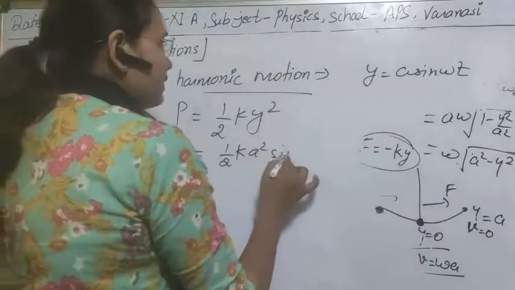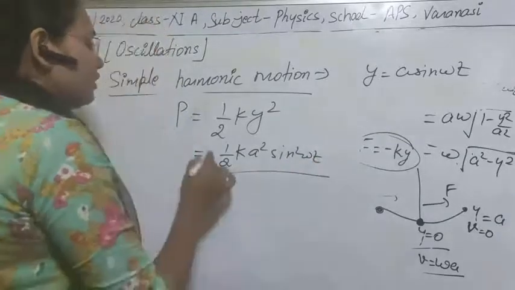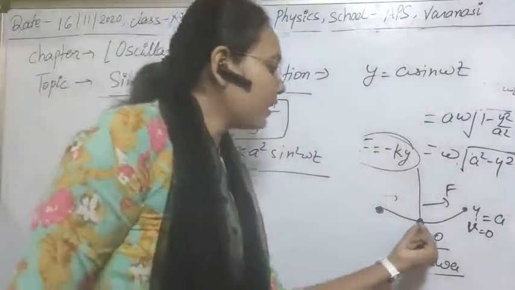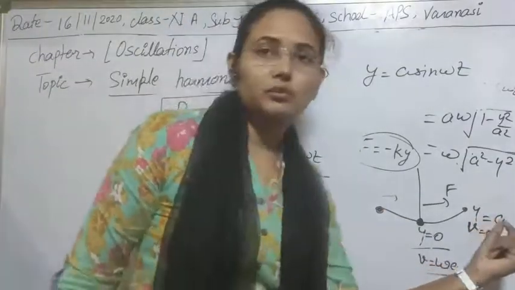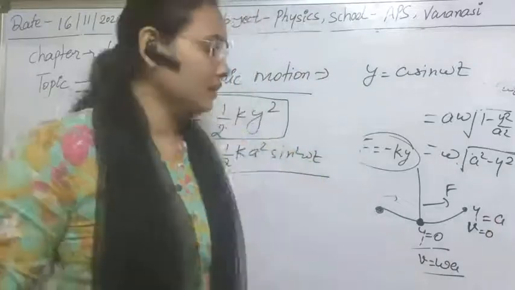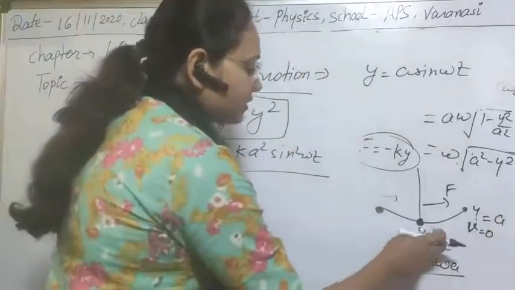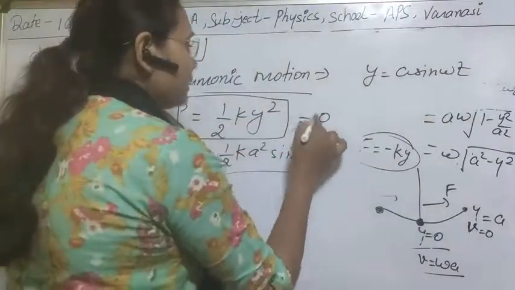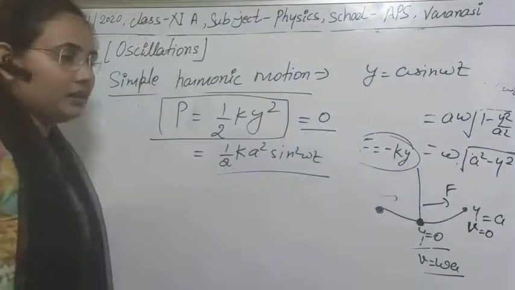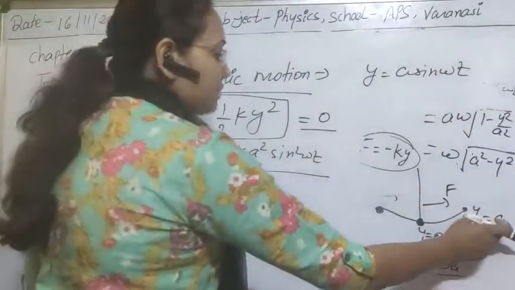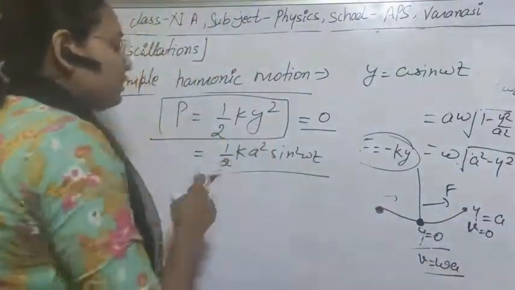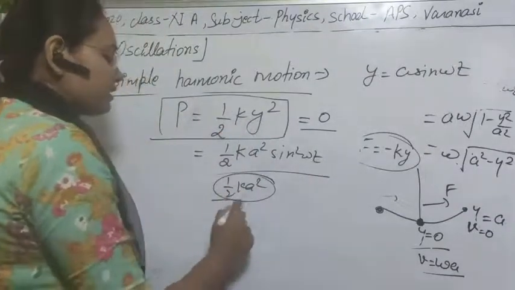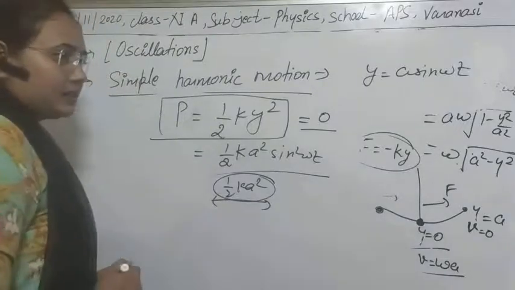With the help of this equation, let us see the value of potential energy at the mean position and at the extreme position. At the mean position the displacement is 0, so the potential energy is 0. At the extreme position the displacement is a, so the potential energy is half k a square, the maximum possible potential energy.